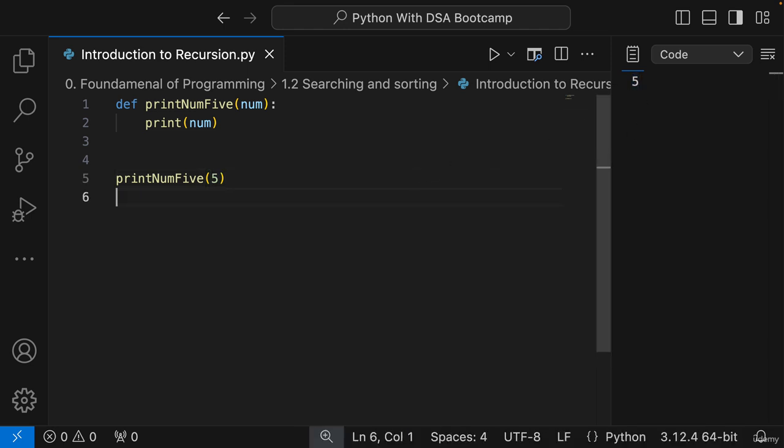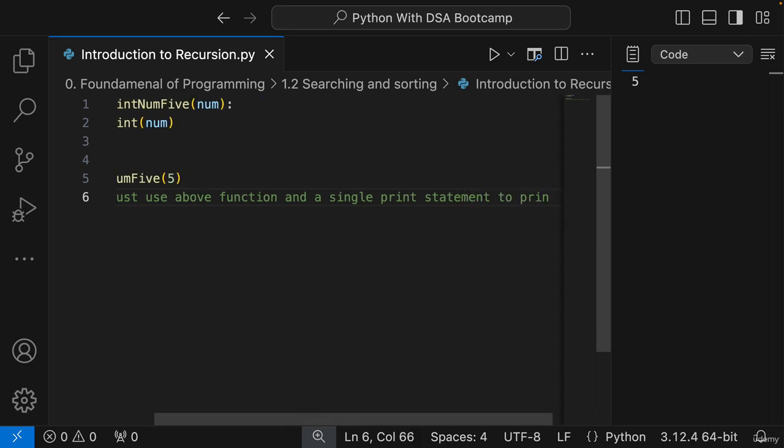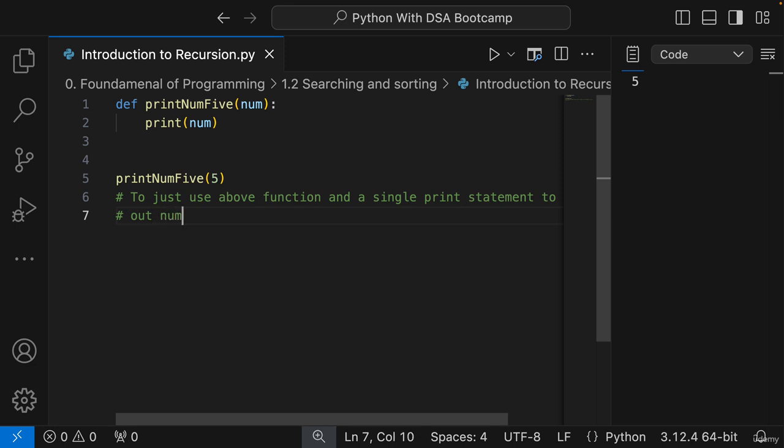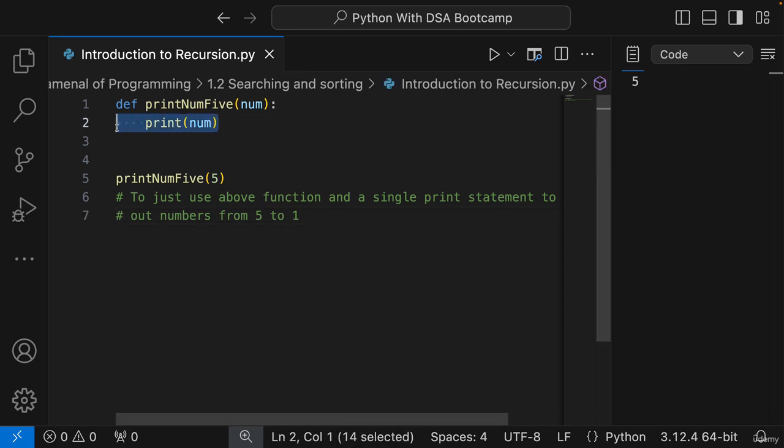Now what I want to change in this code is this particular thing: to just use the above function and a single print statement to print out numbers from 5 to 1. Okay, so I will repeat in easier language. I just want to now print from 5 to 1, but I cannot change anything in this function.